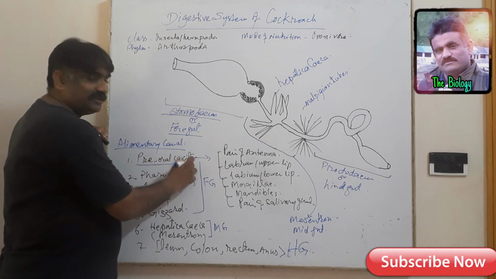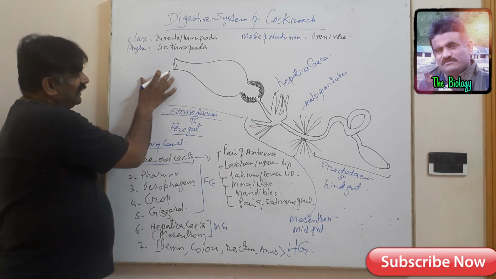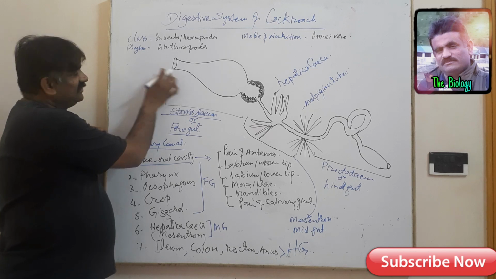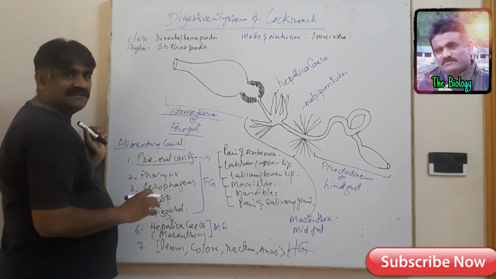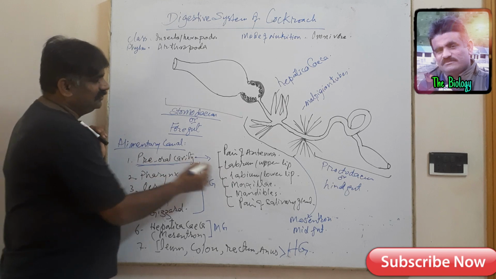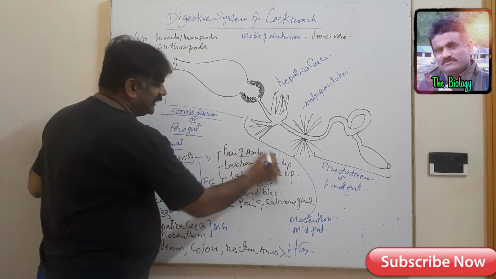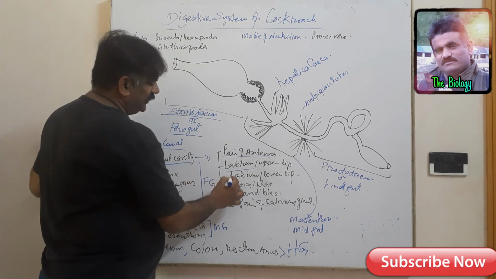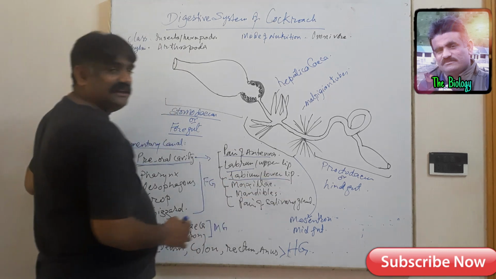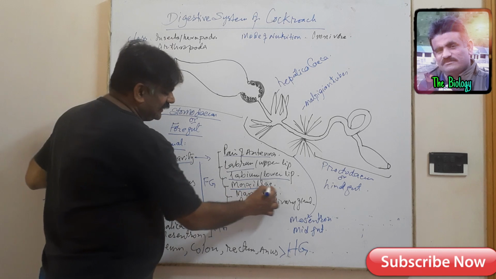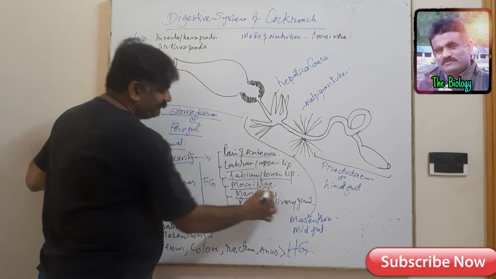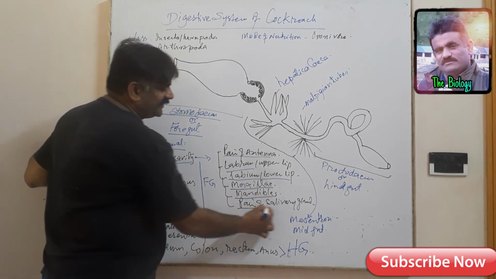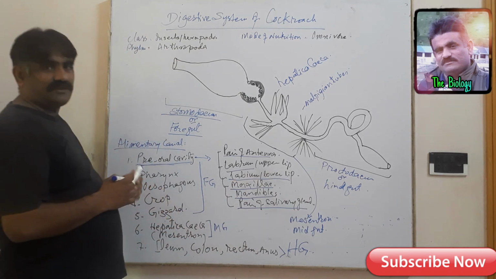Pre-oral cavity, I have not drawn here, I have just drawn from pharynx to the anus, but the pre-oral cavity includes a pair of antenna, labrum or upper lip, labium or lower lip, maxilla and mandibles, and a pair of salivary glands.